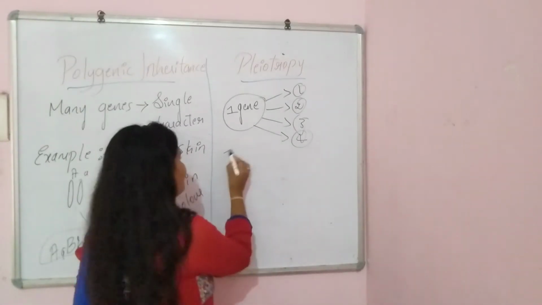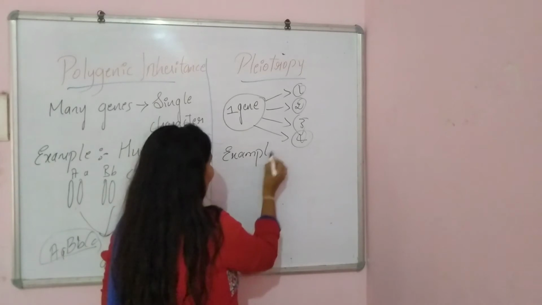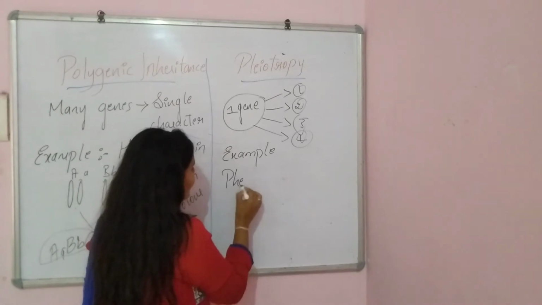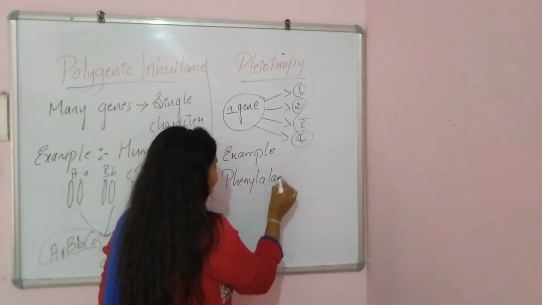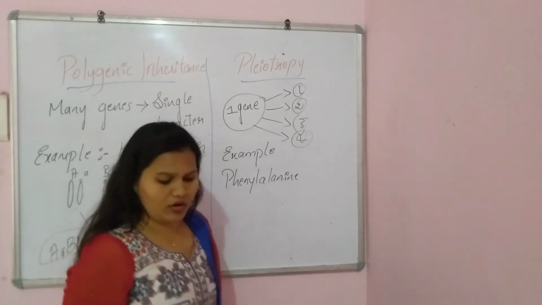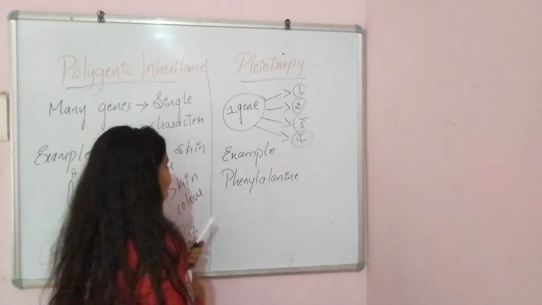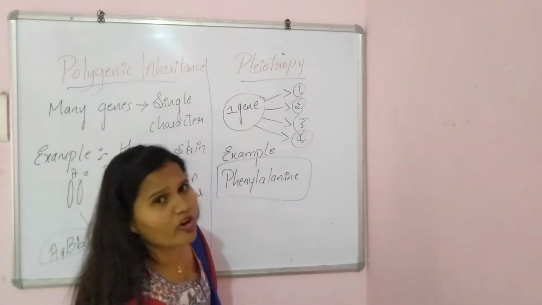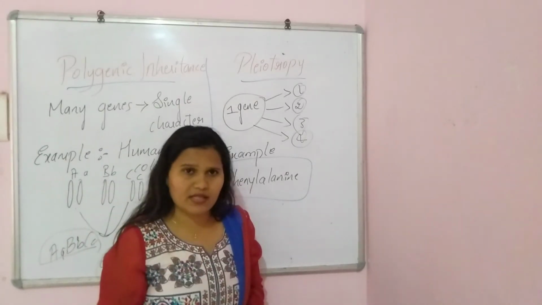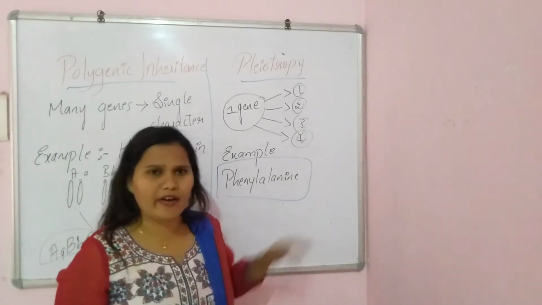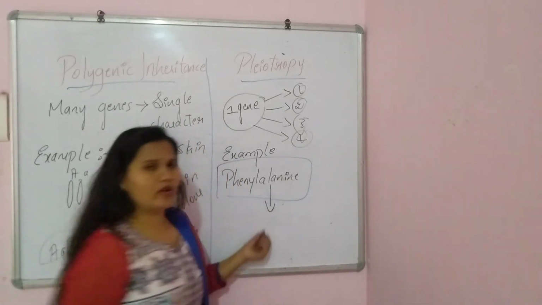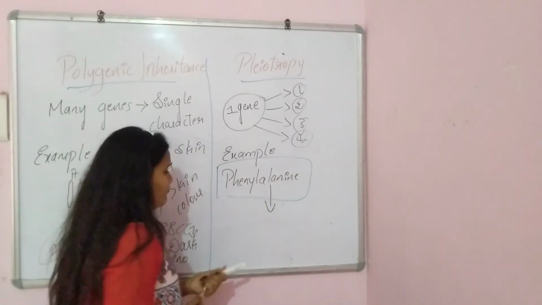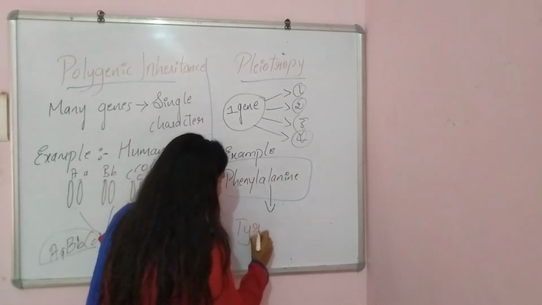So let me give you the example, where in our body there is a chemical called phenylalanine, don't compare it to the household phenyl. On hydroxylation, which is nothing but adding a hydroxyl group, this phenylalanine gets converted into tyrosine.